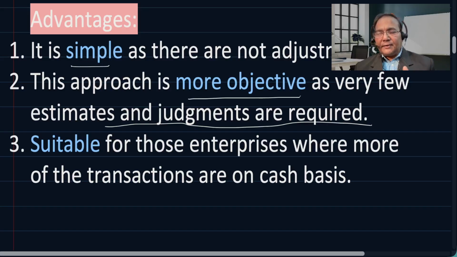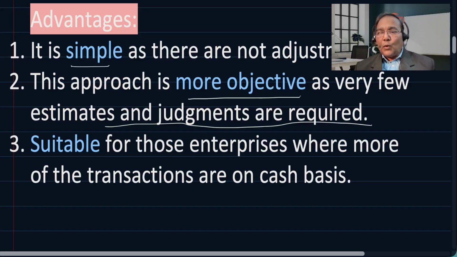So it is an estimation which is made by the organization, and it keeps a reserve so that if there is a bad debt, this reserve will be used to meet the losses in terms of bad debt.